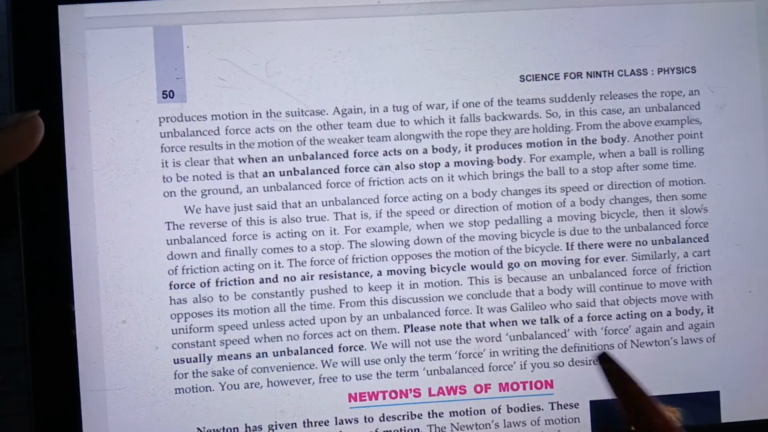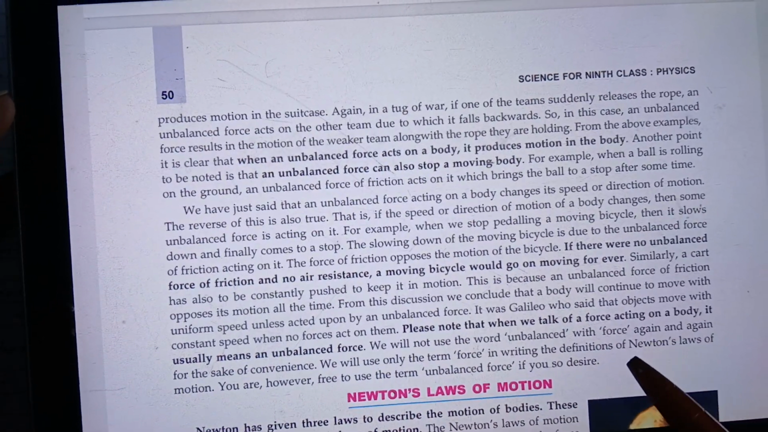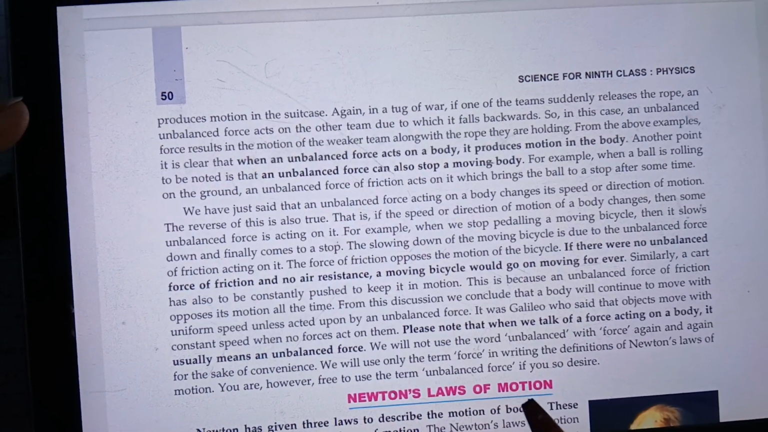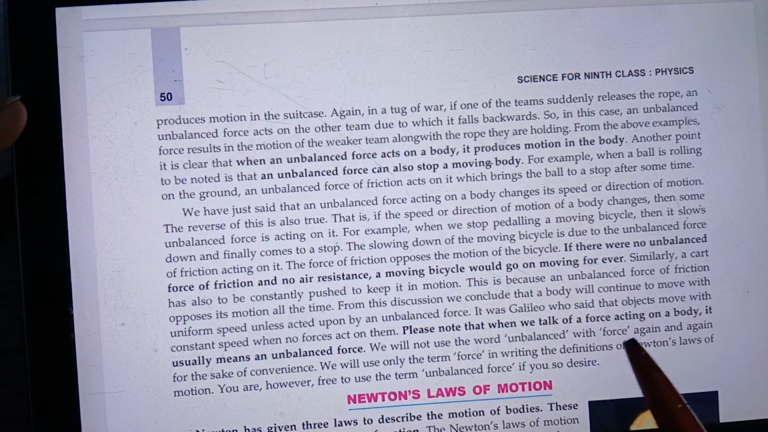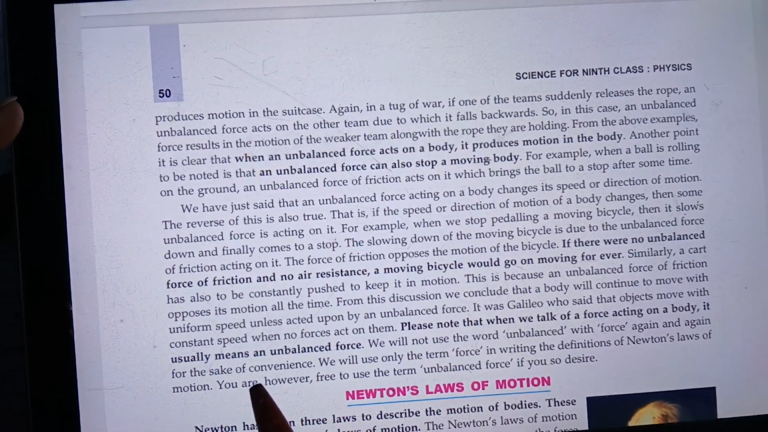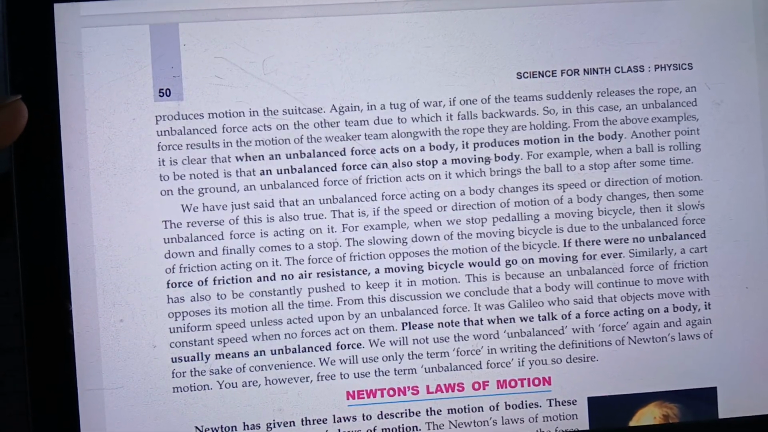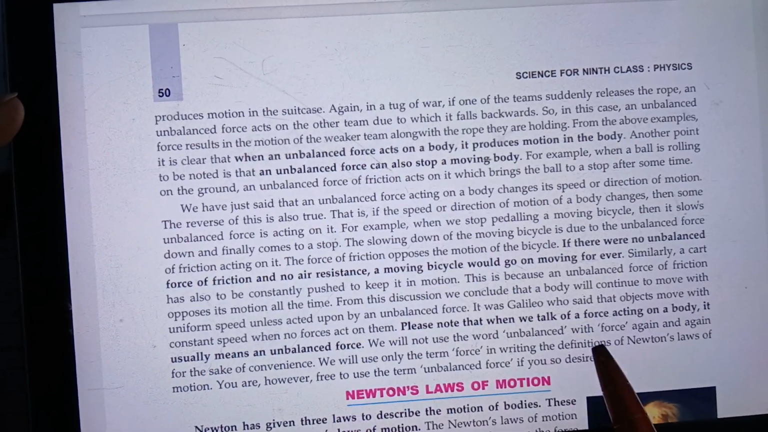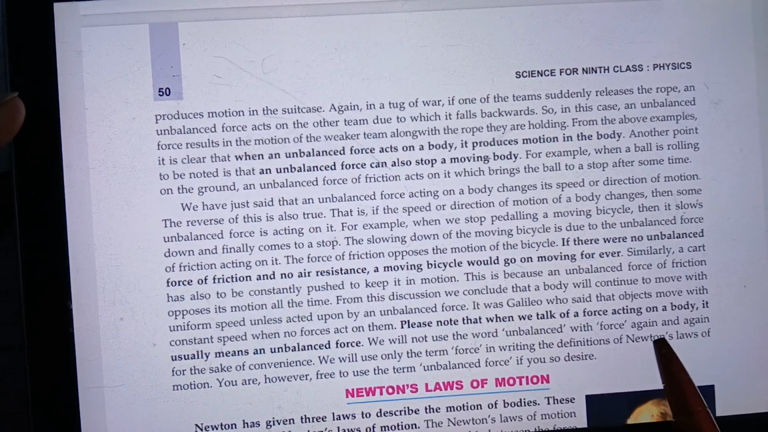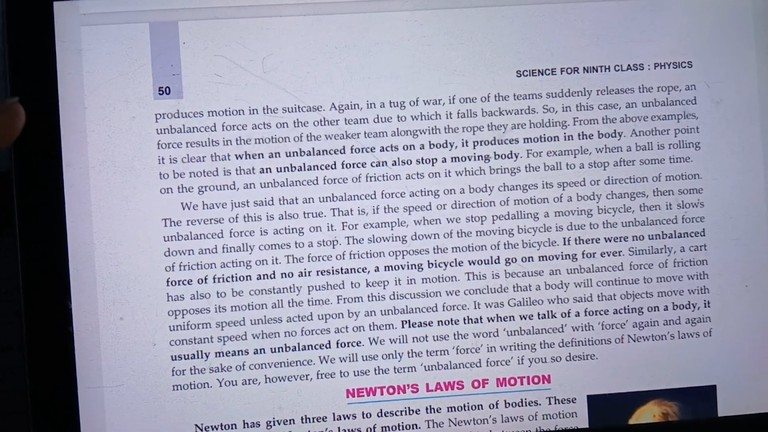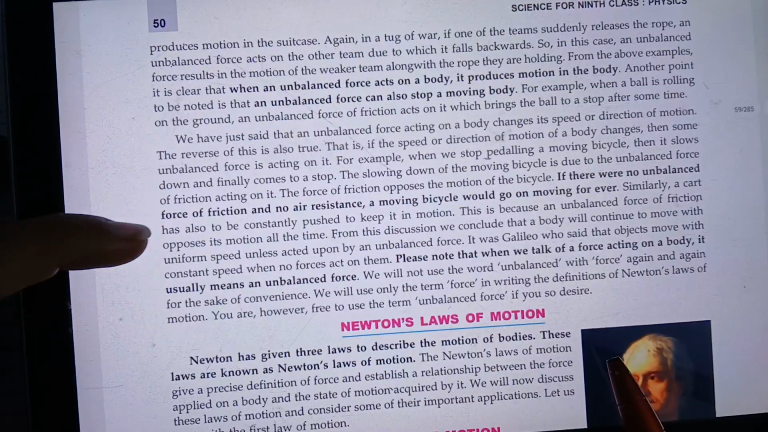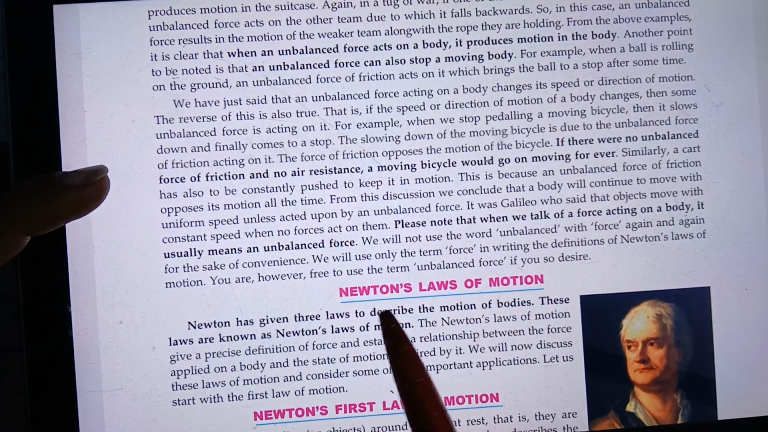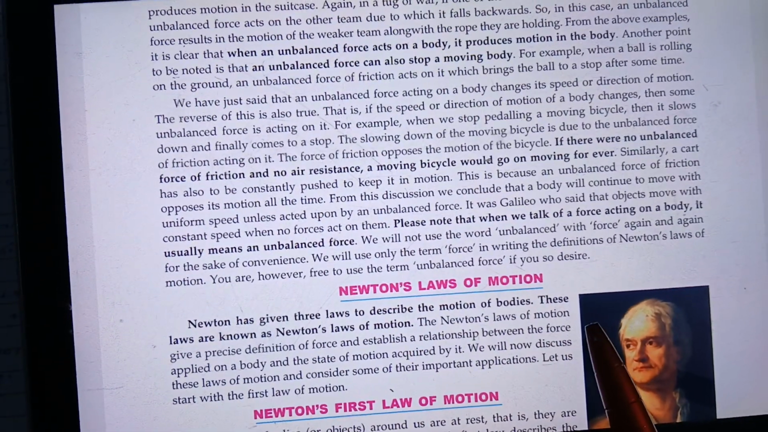So in further videos we will say force instead of unbalanced force, because when we talk of force acting on a body, it usually means an unbalanced force, and not always will we say unbalanced force. So instead of unbalanced force we will say force again and again for the sake of convenience only. Now we will discuss Newton's laws of motion in the next video.